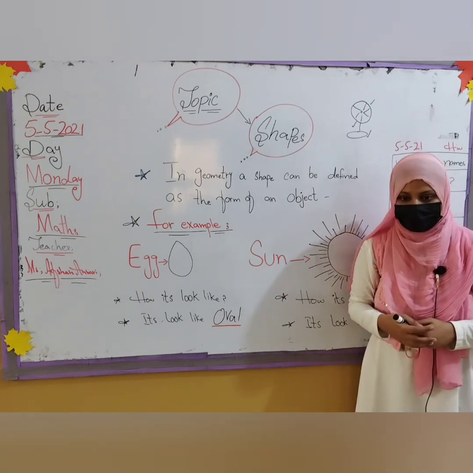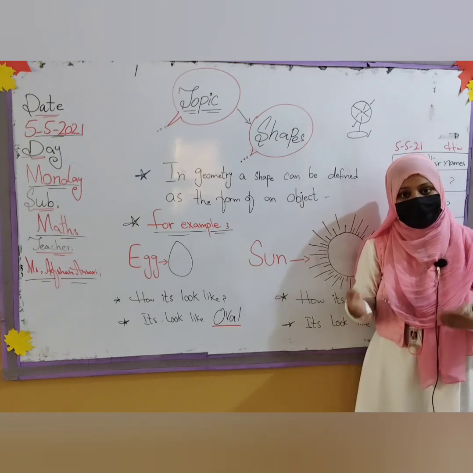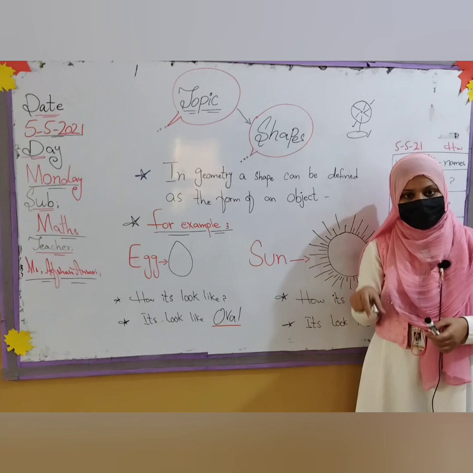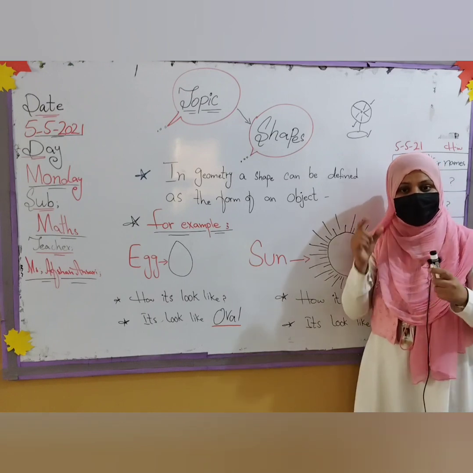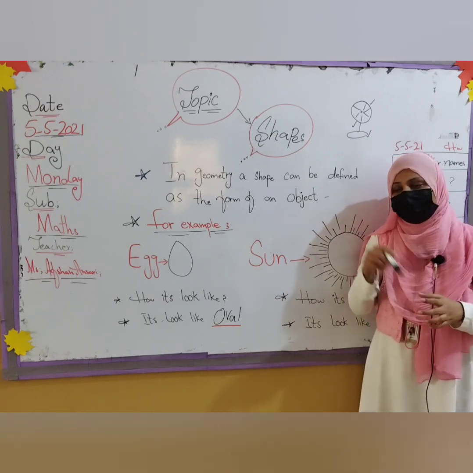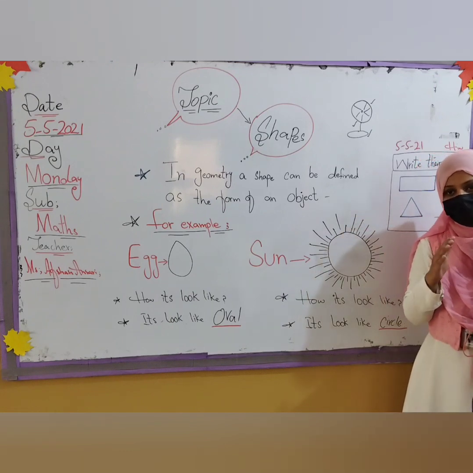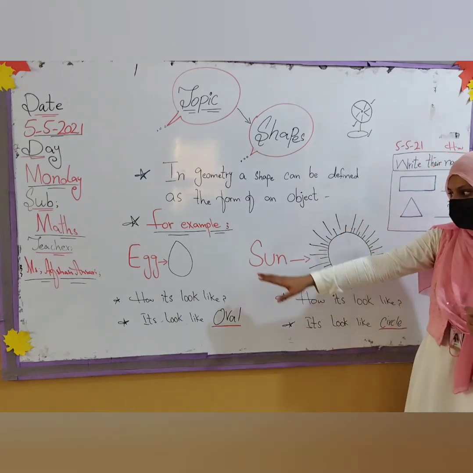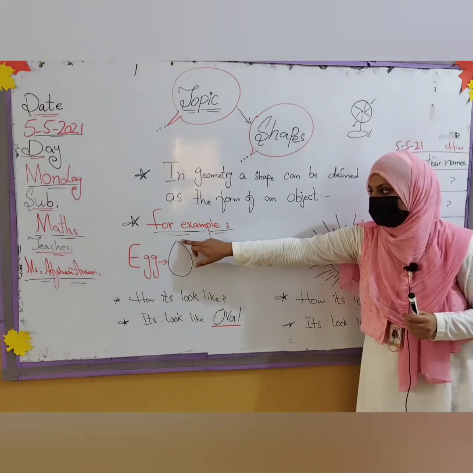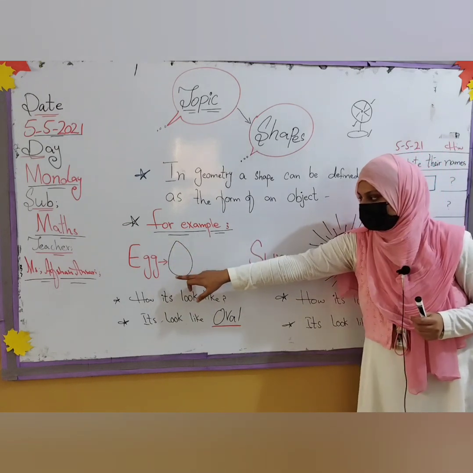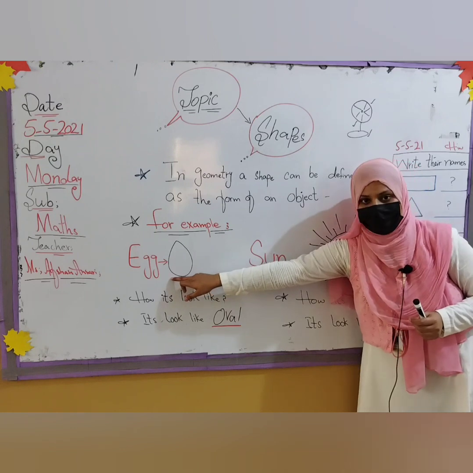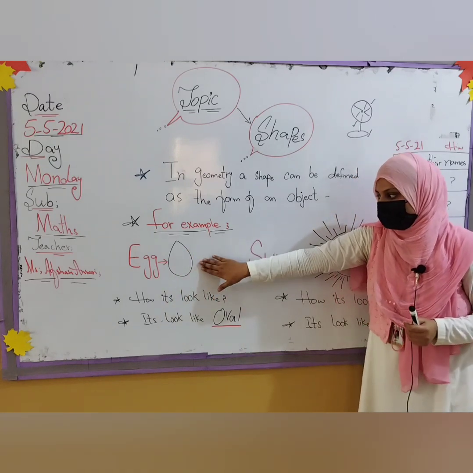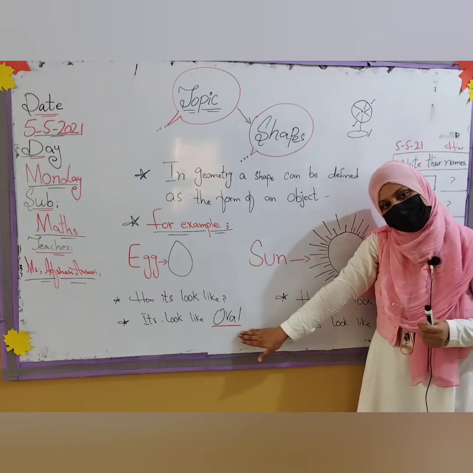Like the door, like in our school, desks are here, fans are here, duster is here. How many corners do they have? So in shapes we are talking about the corners, how its corners are, what kind of space it takes. Like in the oval, one corner was there, at the top a corner was made, but on the bottom it looks round. From here it is round, but on the top side it is not like that. So that is oval. We have given the name oval.